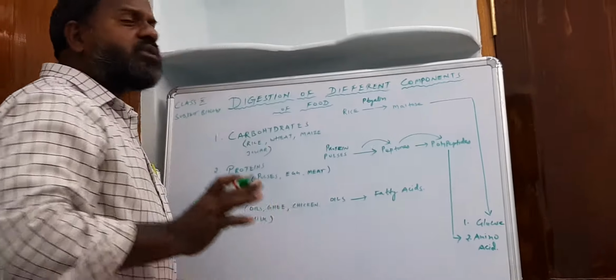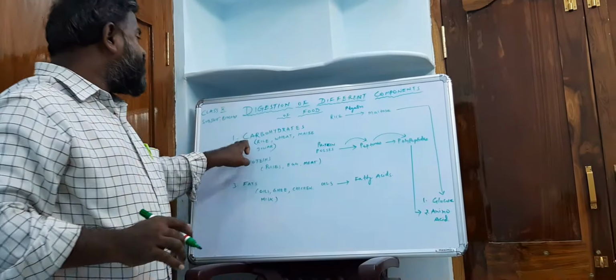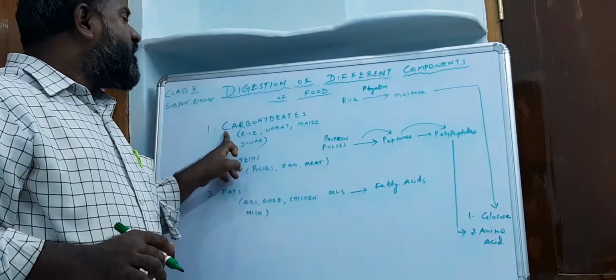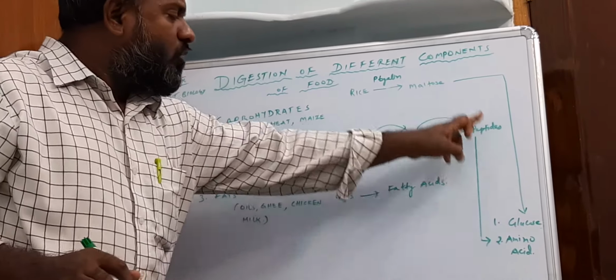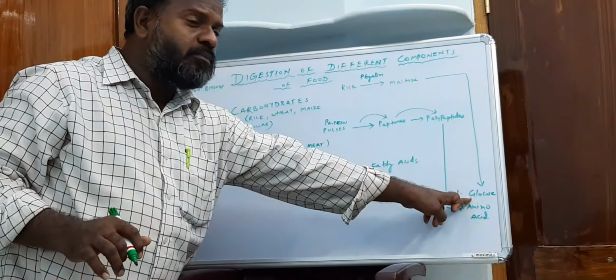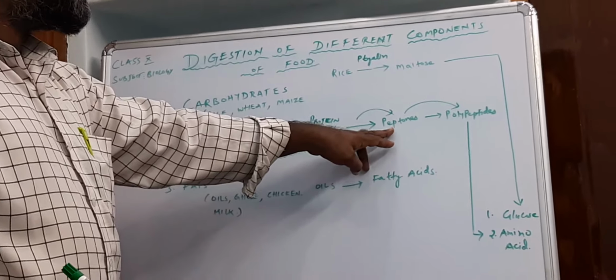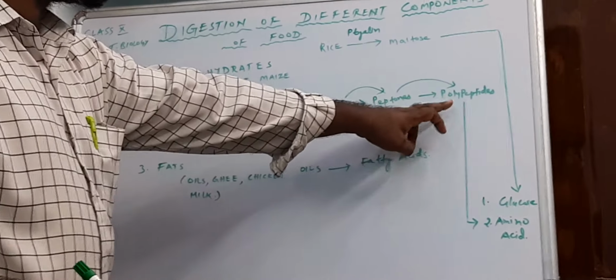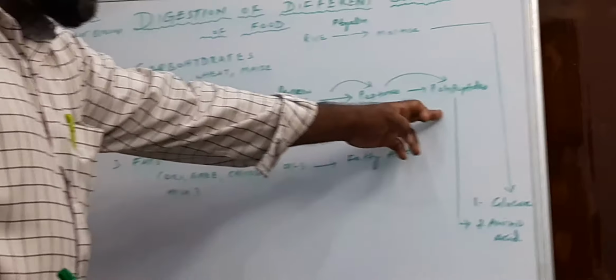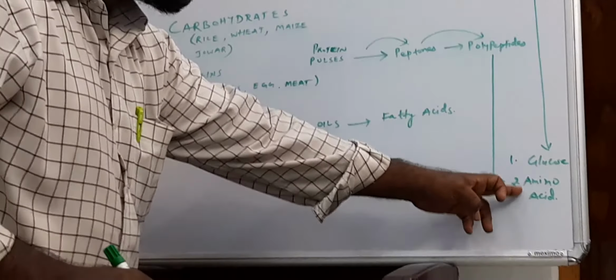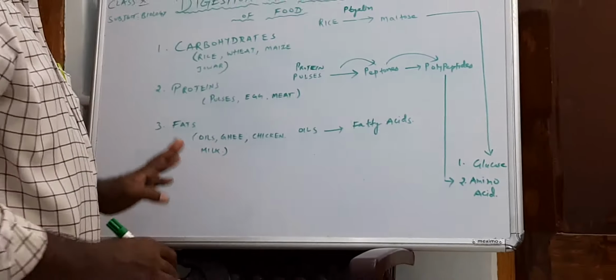You learn two things today. Carbohydrates are completely digested into glucose form. Next, proteins are converted into peptones, then peptones to polypeptides in the stomach, and from there in the small intestine they are converted into amino acids.